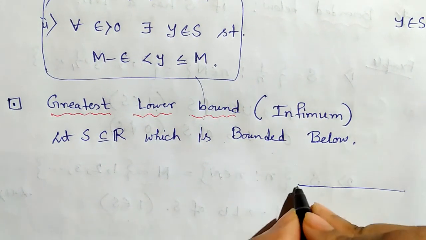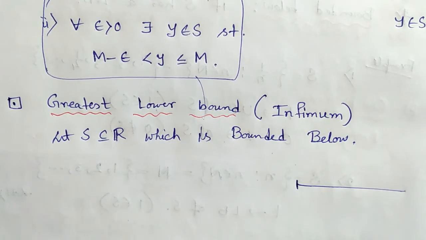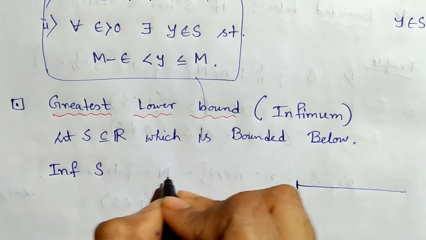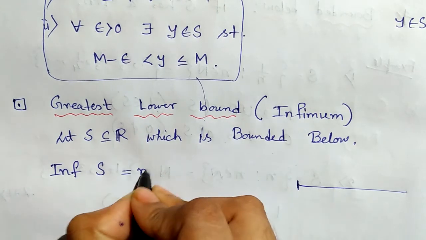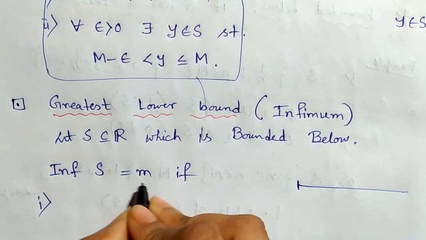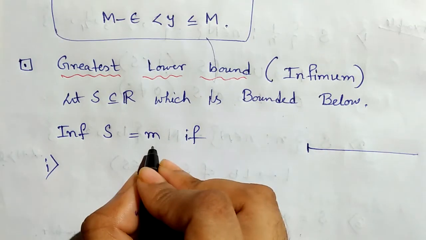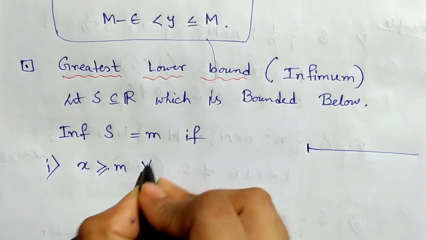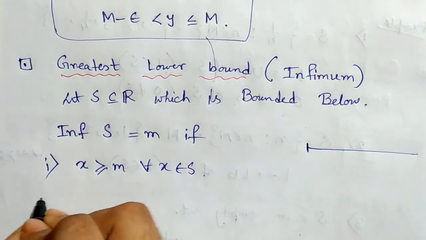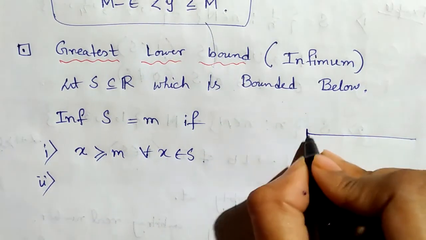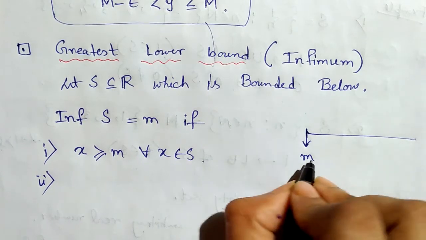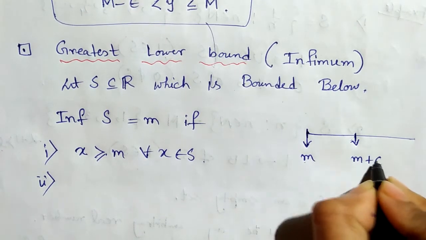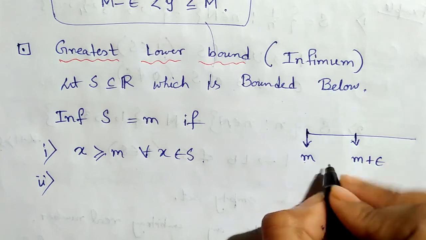If this is our set S, and this is a lower bound, the infimum of a set is denoted as inf S. So inf S equals small m if, number 1, m is a lower bound. First criterion, m has to be a lower bound, that is x is greater than or equal to m for all x belonging to S. And number 2, suppose this is small m, then we shift m to the right, that is m plus epsilon, where epsilon is a positive length.